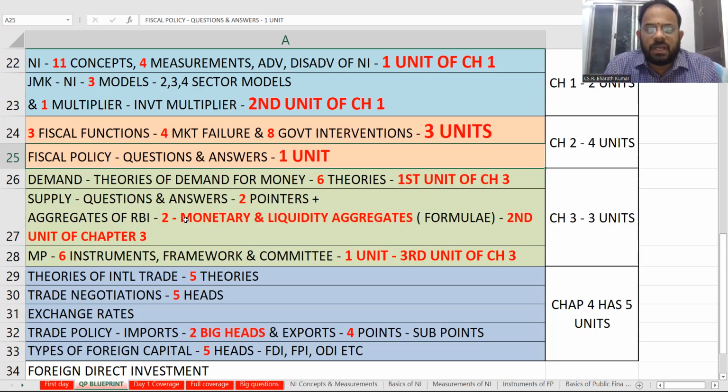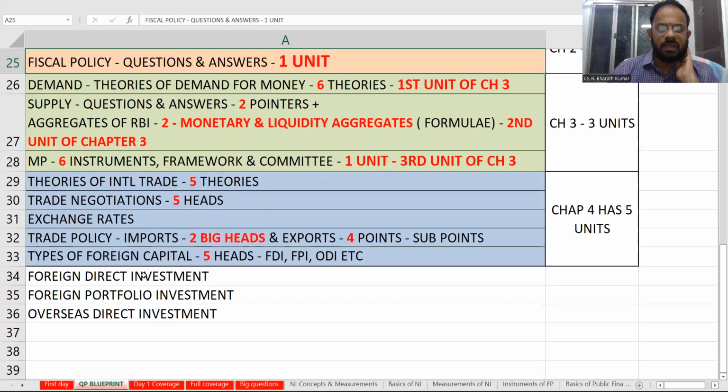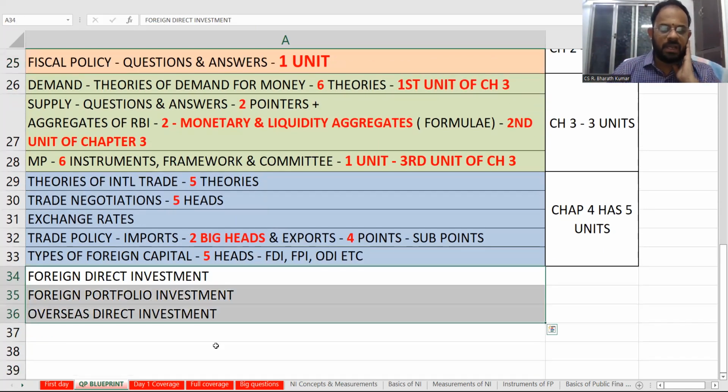How many types of foreign capital are there? 5 heads of foreign capital are there. In that, we will study foreign direct investment, foreign portfolio investment, overseas direct investment, etc. So all this we will study. FDI, FPI, ODI, I have already covered.